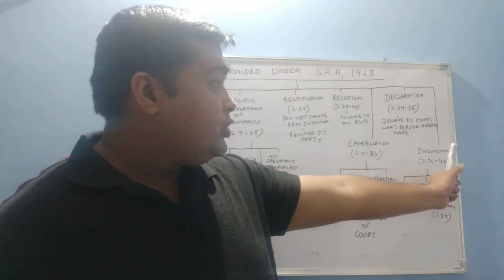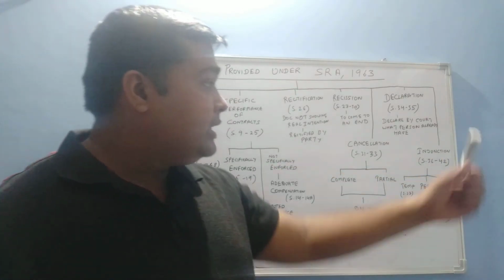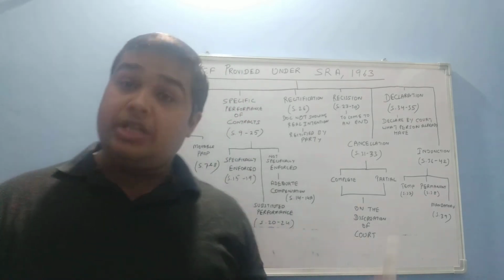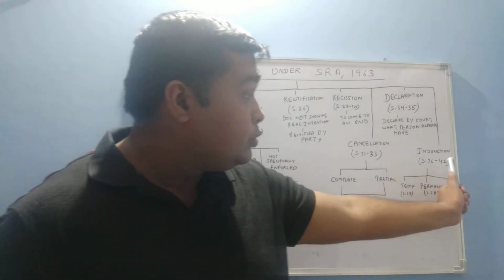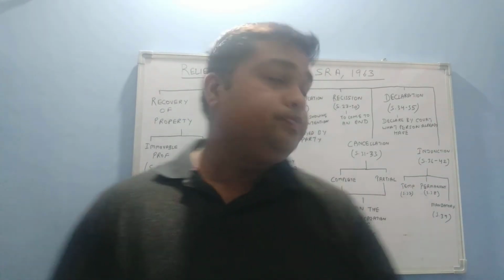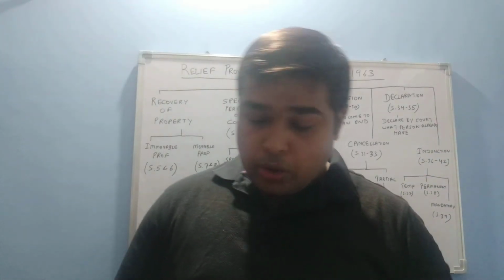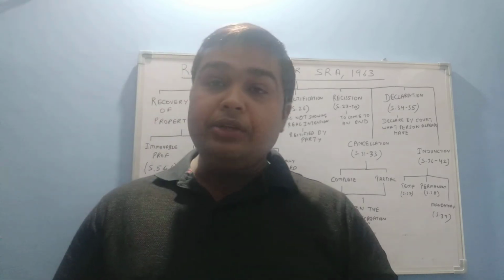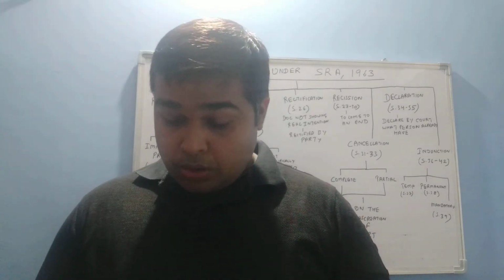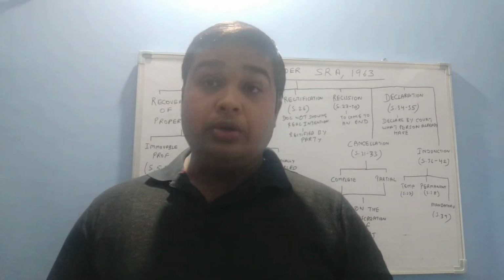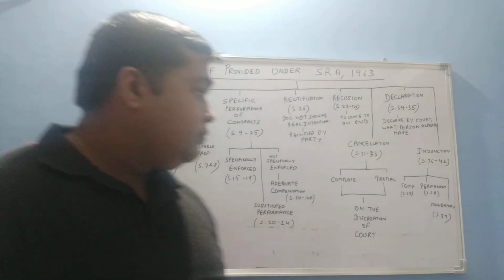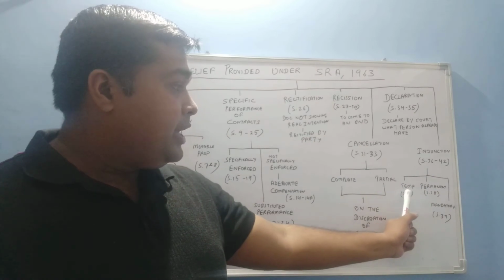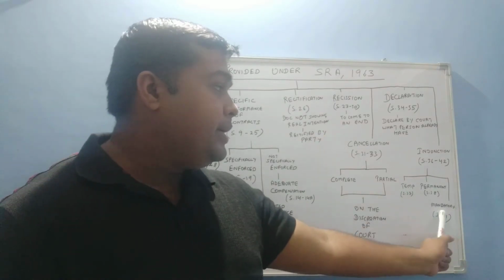Next, the last relief given under this Act is injunction. Sections 36 to 42 cover injunction, an important right we have to study. Injunction means an order to prohibit a party from doing a certain activity, or an order to a party to do a certain activity. The injunction is of three types: temporary, permanent, and mandatory.